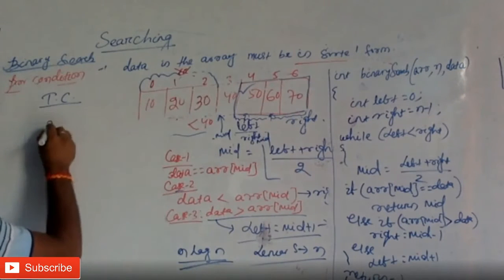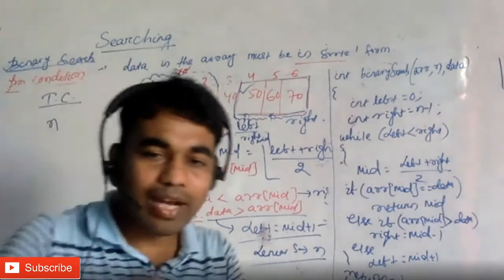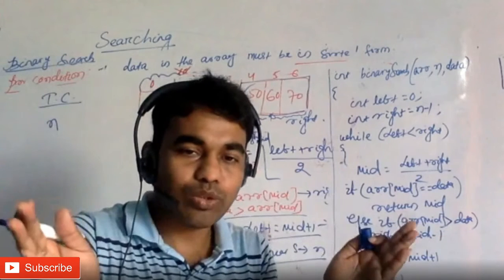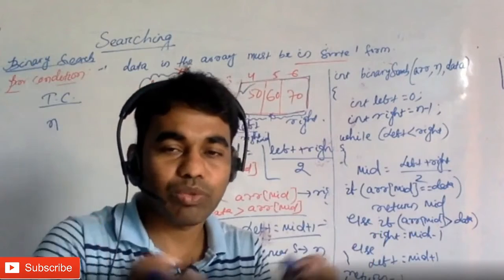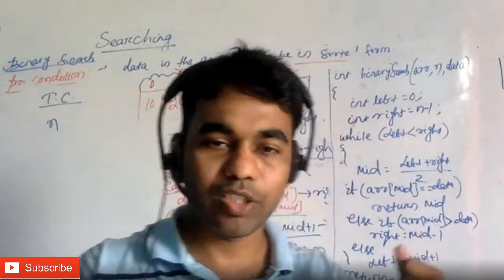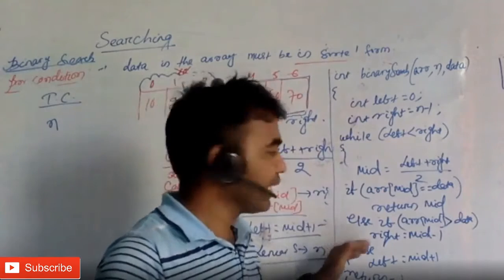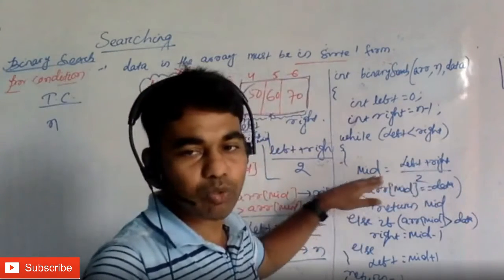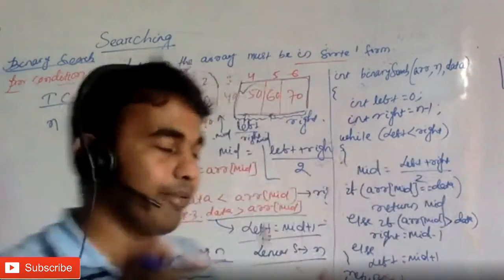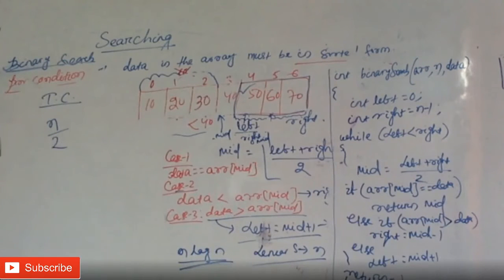Suppose n is the total number of elements. You are dividing this array into two parts. So what is the time complexity? We are just trying to see the number of computations or comparisons happening, or how many times this while loop will go. If we look into this program, every time I am dividing this into two parts, and at any particular time my array size becomes n by 2.